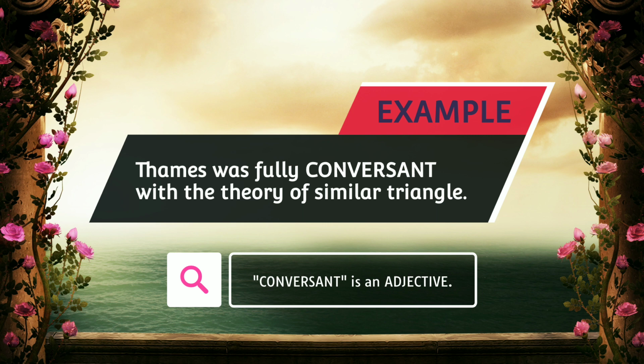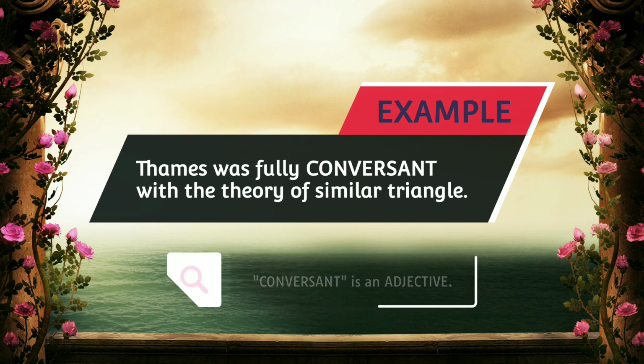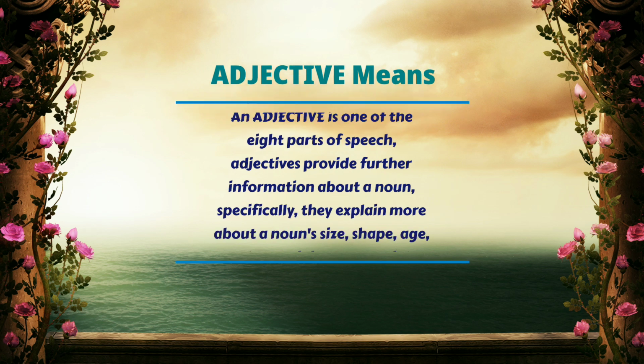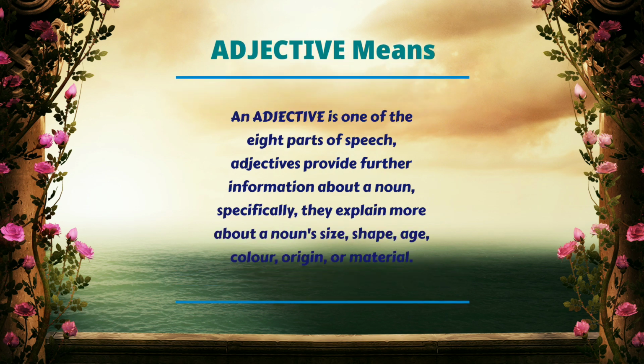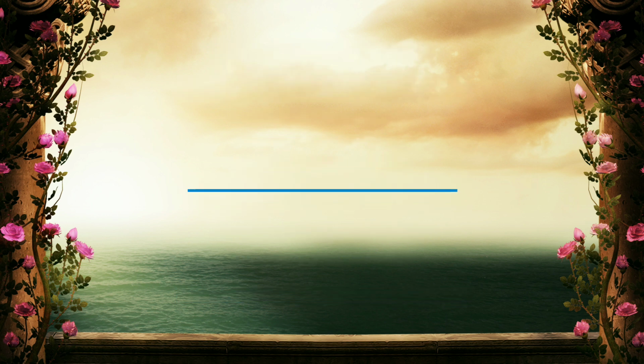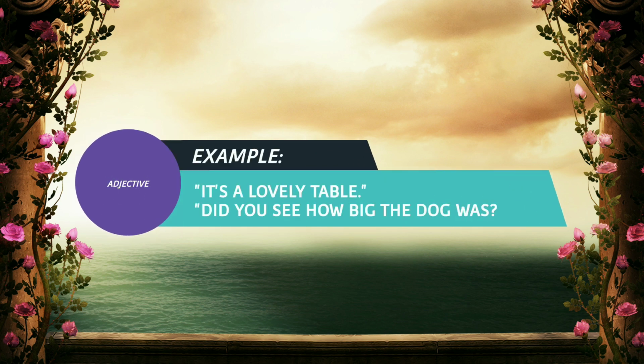Here conversant is an adjective. An adjective is one of the 8 parts of speech. Adjectives provide further information about a noun. Specifically, they explain more about a noun's size, shape, age, color, origin, or material. Example, it's a lovely table. Did you see how big that dog was?